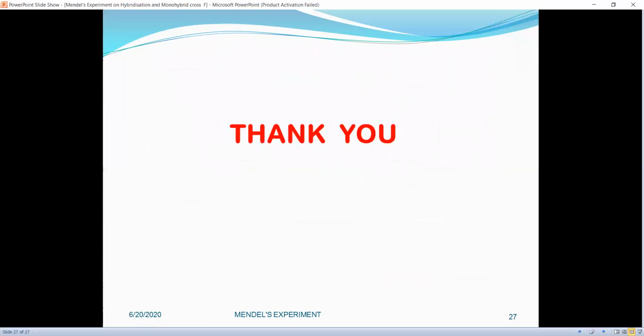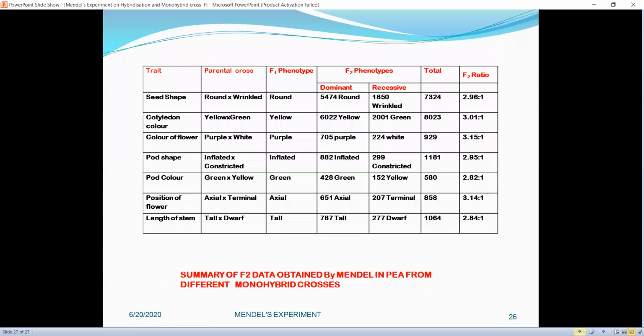Now, with this, I think I have been able to explain to you what Mendel's monohybrid cross is and what the laws based on this cross are.